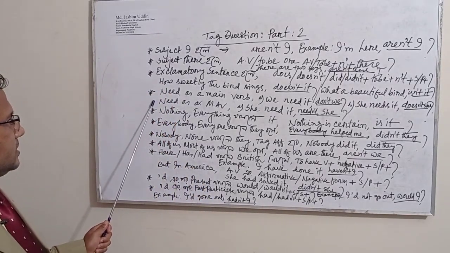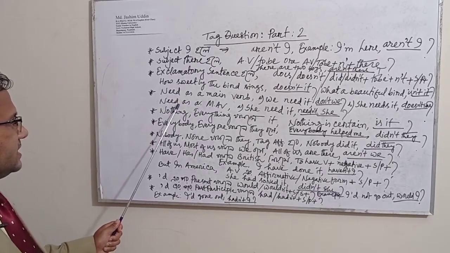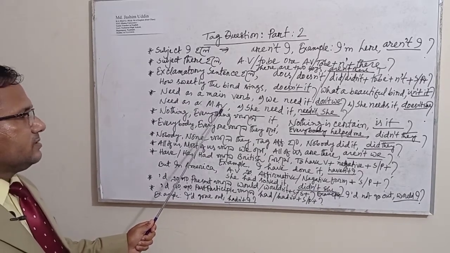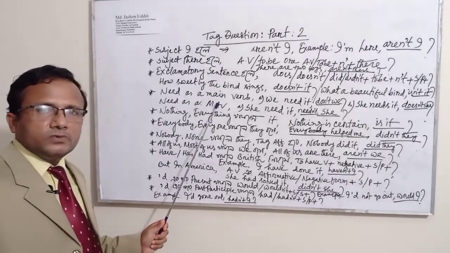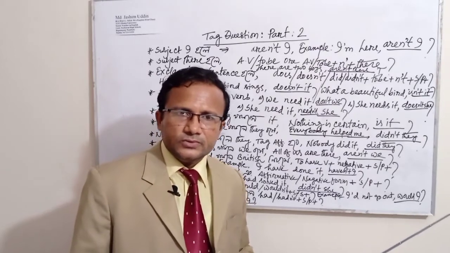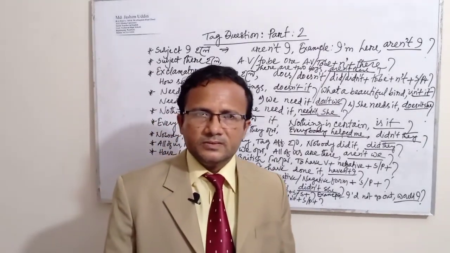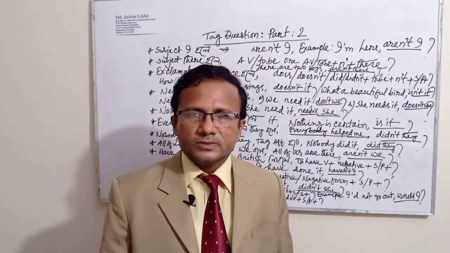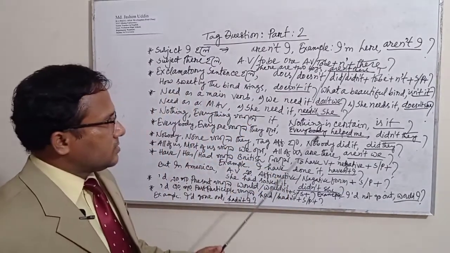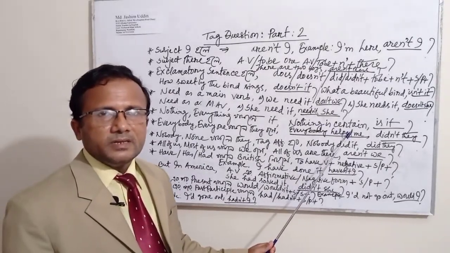Okay, if we use need as a modal auxiliary verb, then what will we do? If need is used in a sentence as a modal auxiliary verb, then what will you have to use? You will write down need or needn't plus subject or pronoun.